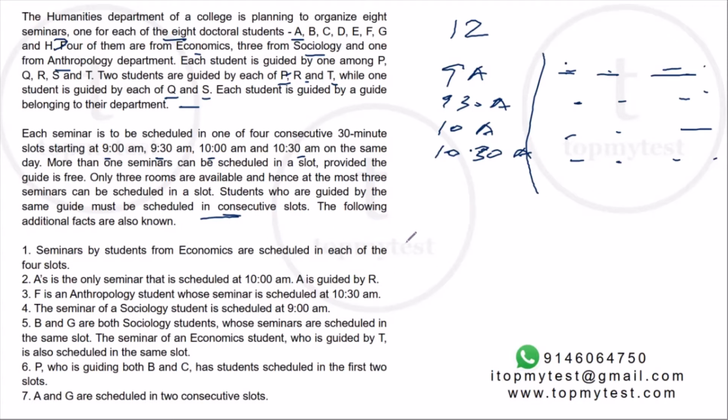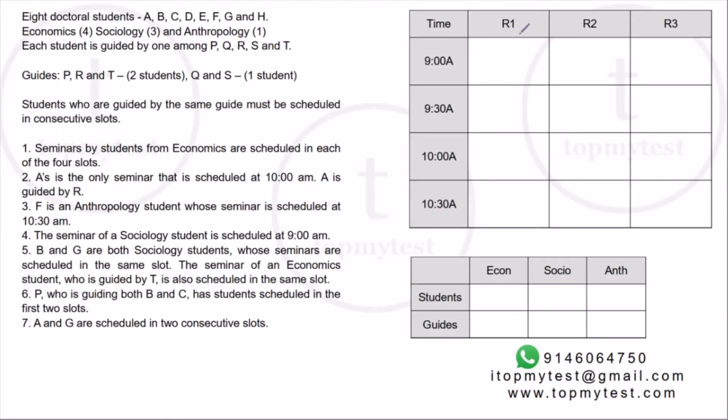Okay, so we have some information about these people. So let's draw this grid and then read this data. Okay, I have done this. I've just tentatively named them as room 1, room 2, room 3. It doesn't matter who goes in which room, but just for the sake of convenience, we have done this. I've also summarized the data which is given here.